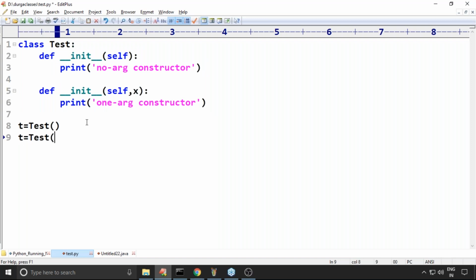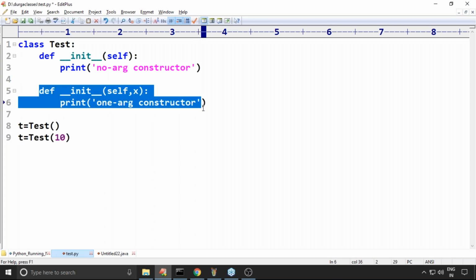In the first case, which constructor will be executed? Please confirm. The first one. In the second case, which constructor will be executed? In the second, because you are passing the value, right? Yes, the second one is going to execute.